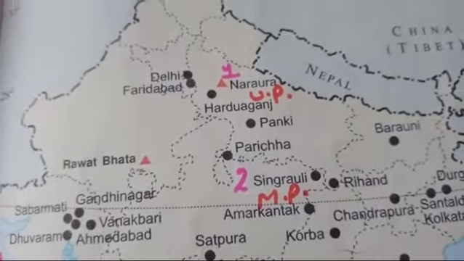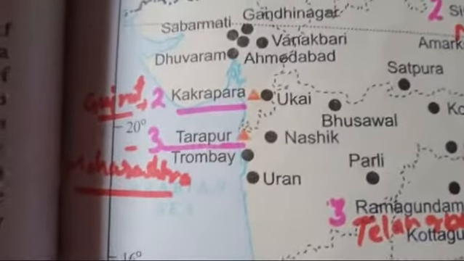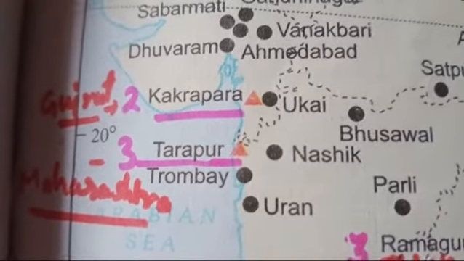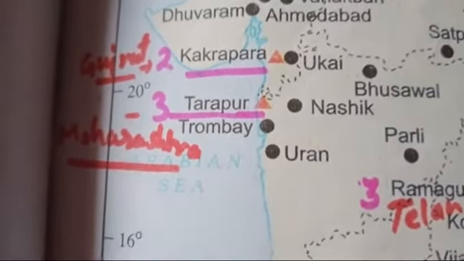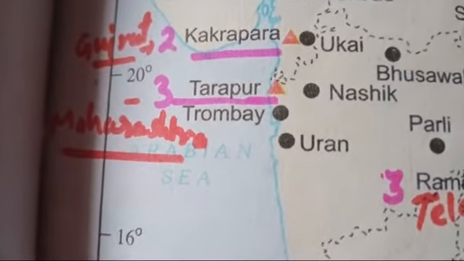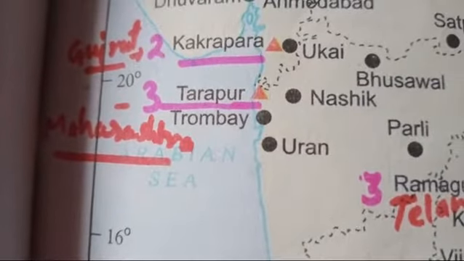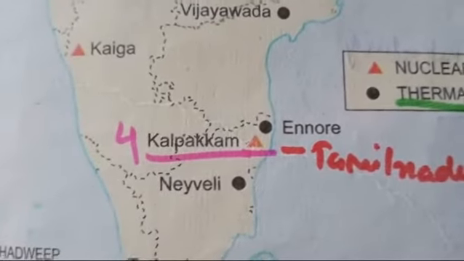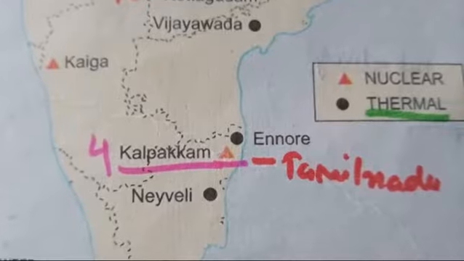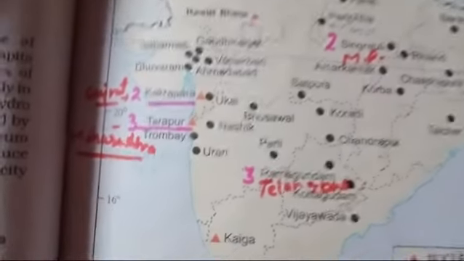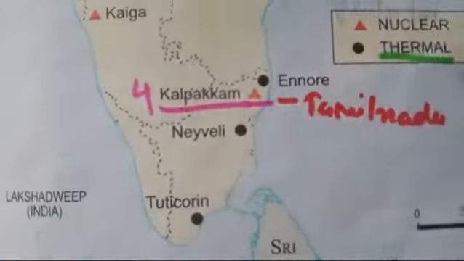First is Narora, nuclear power plant, and second is your Karapara. You can see second nuclear power plant is Karapara, and it is in Gujarat. Third nuclear power plant is Tarapur. You can find it near Gujarat. It is in Maharashtra, Tarapur. And fourth nuclear power plant is Kalapakkam, and it is in Tamil Nadu. So you have to fill 4 nuclear power plant in outline political map. These are Narora, then Karapara, Tarapur, and Kalapakkam.